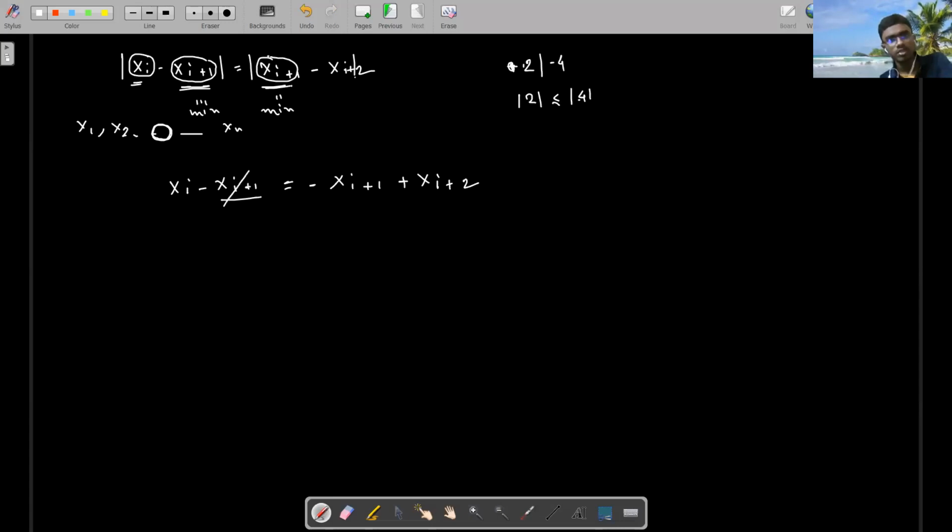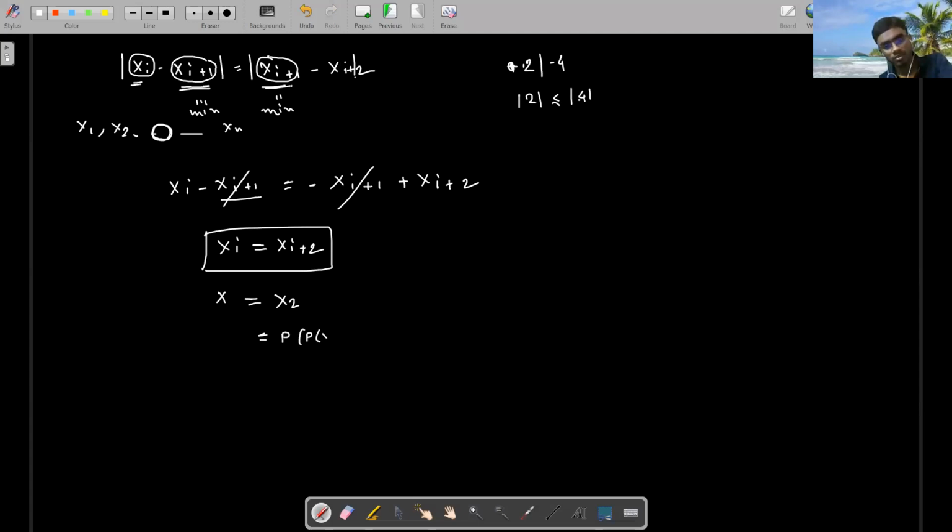Now that means it cancels out. It means xi equals xi+2. Xi equals xi+2 means what? Finally we find that x equals x2. X2 is nothing but P of x, and you are done. See, your first INMO problem.